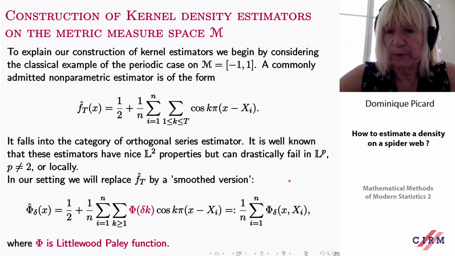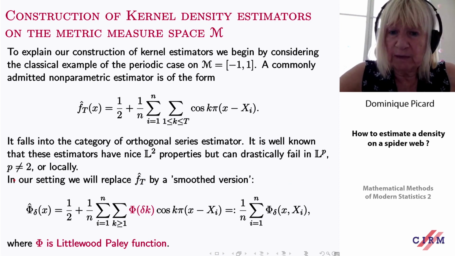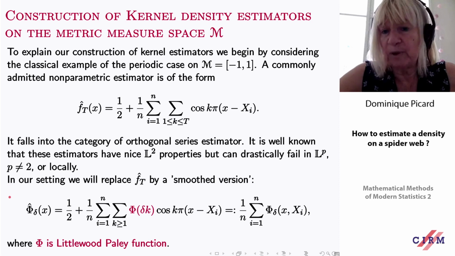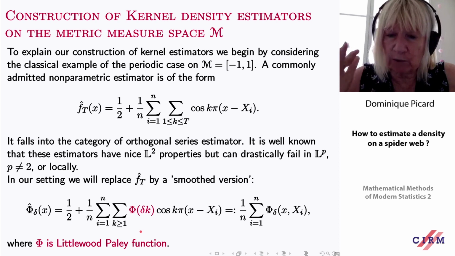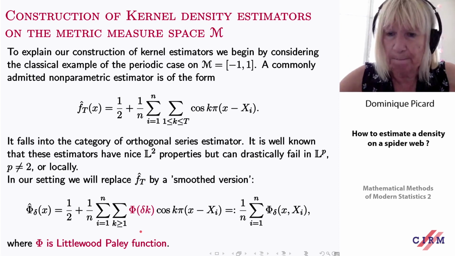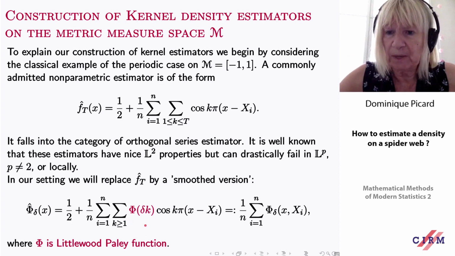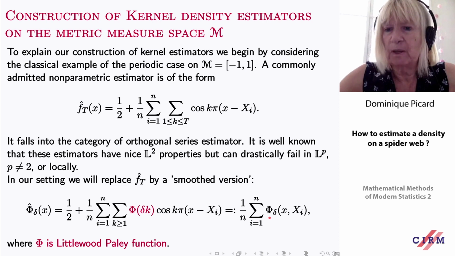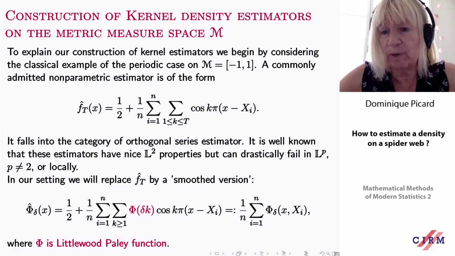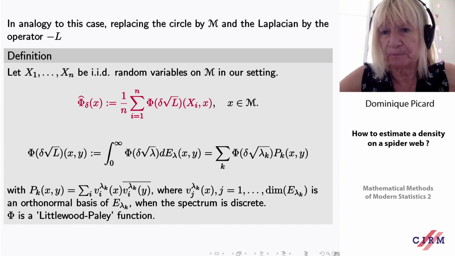So what to do? To get them to have better properties in Lp, one thing that we can do is to smooth a little bit. Instead of doing something very abrupt here, we can smooth this. So we put here a function which is going from 1 to 0, but very smoothly. And this will give you an estimator which will have good properties in Lp.